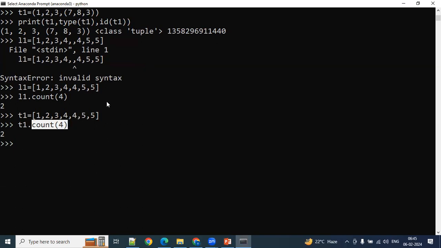That means what I am trying to say is you can read the data from the tuple. That's it. Tuple is just a read-only object. Simple way to remember: tuple is just a read-only object.